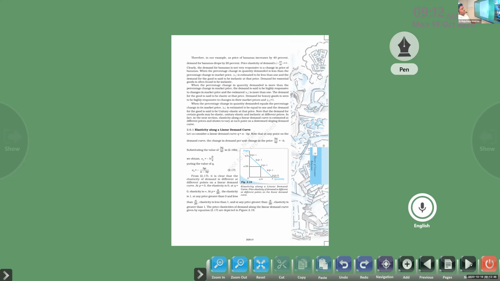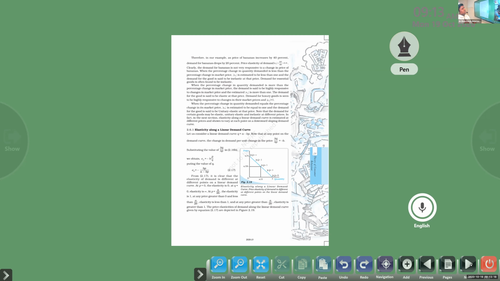Next one, the budget line and the budget constraint, up to the demand curve. What are the factors that make changes in the demand? What are the different types of goods? What are the peculiarities of all these types of goods? Everything we want to learn one more time, and we will complete the elasticity of demand, the demand curve, and shift in the demand curve.